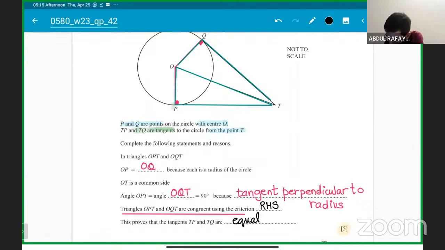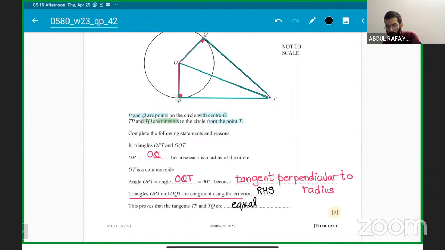Okay, you can write down they are equal in length. Okay, and if you also write "equal", you will still get the marks. So that's how you have to just write down simple words to get the 5 marks.